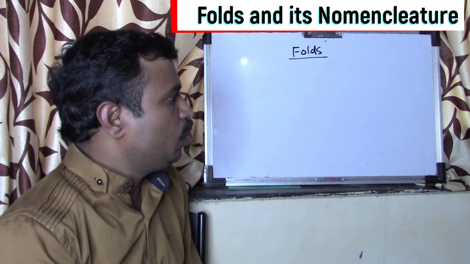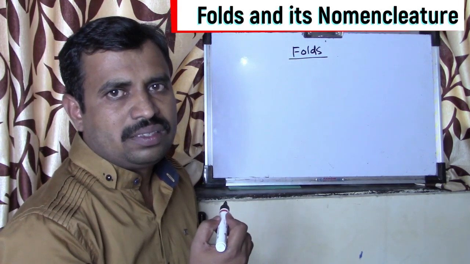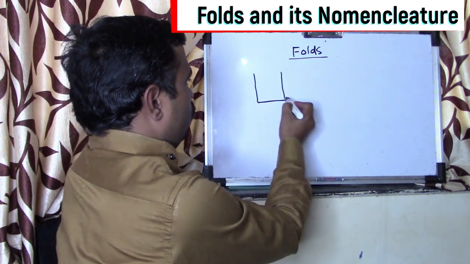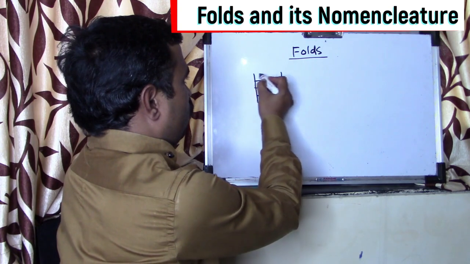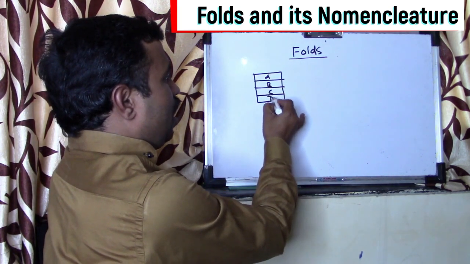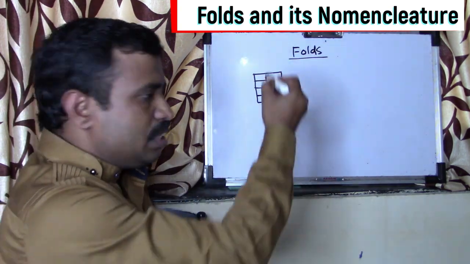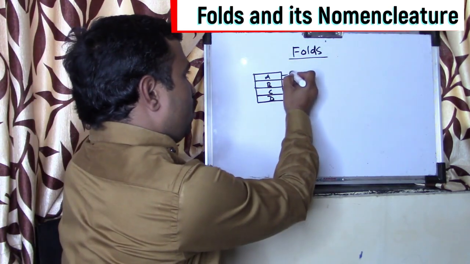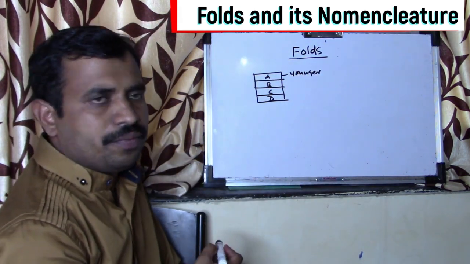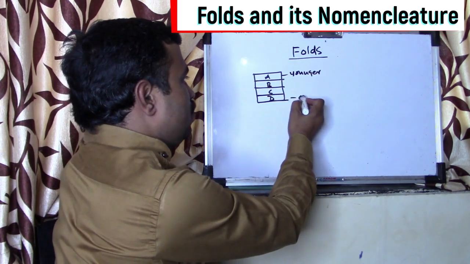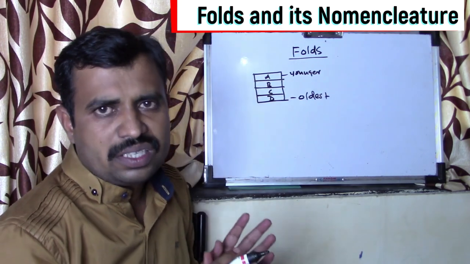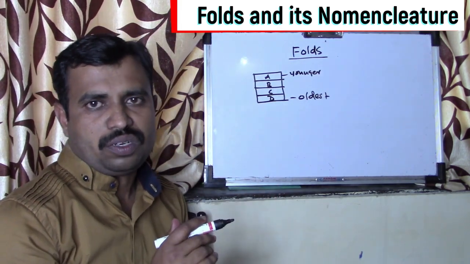As we know, the order of superposition of the beds: suppose these are the beds. This is the A bed, this is the B bed, this is C bed, and this is D bed. In this sequence, A is the youngest bed, whereas D is the oldest bed. So this is the common sequence called the order of superposition.